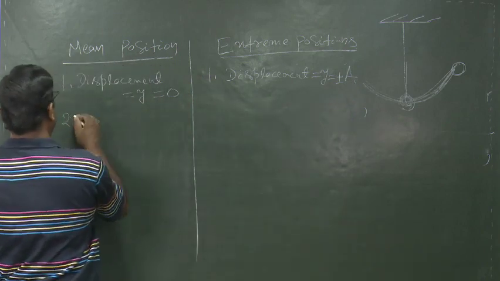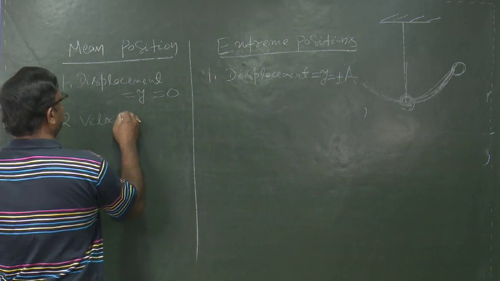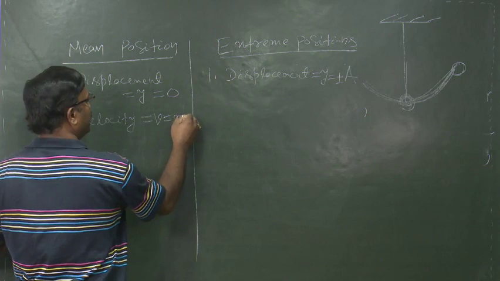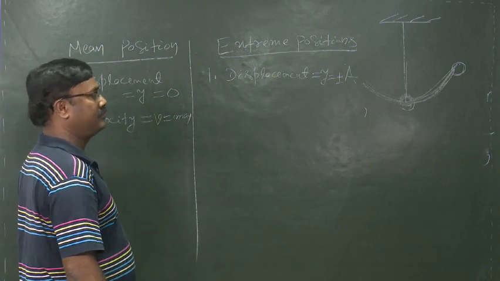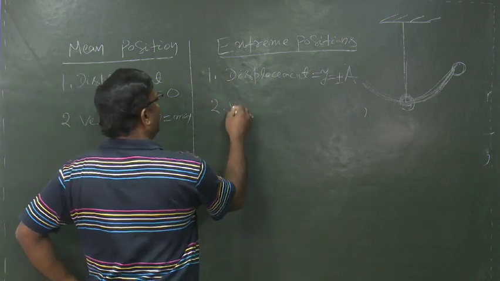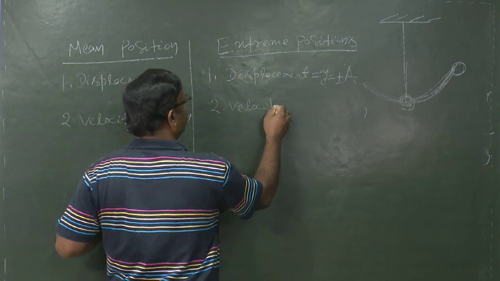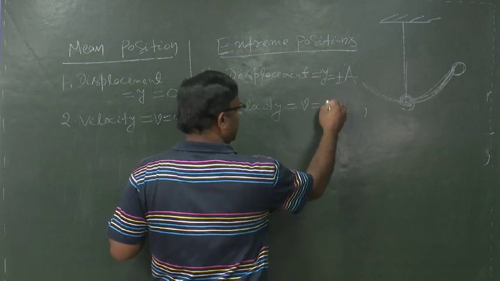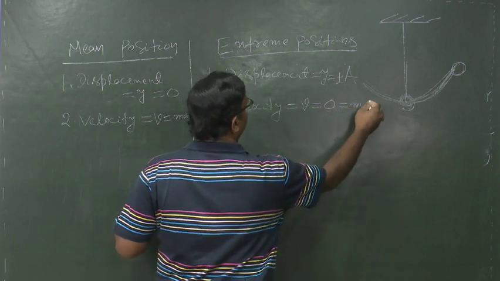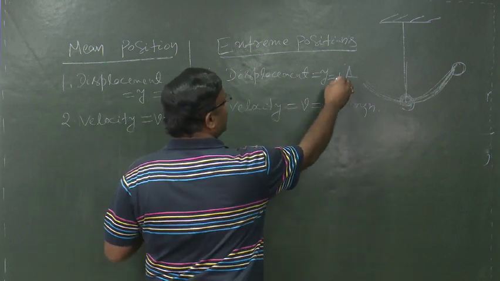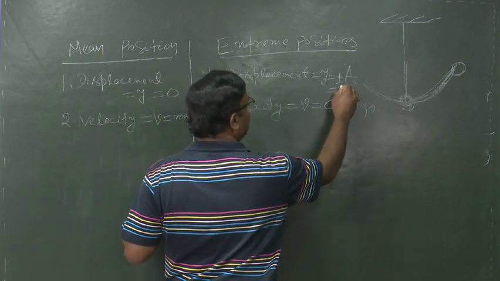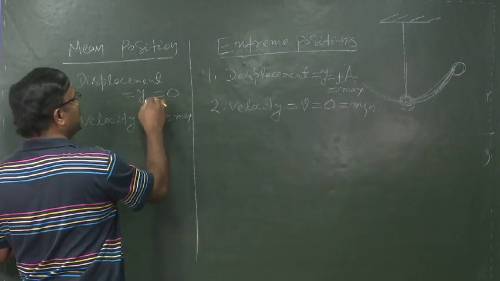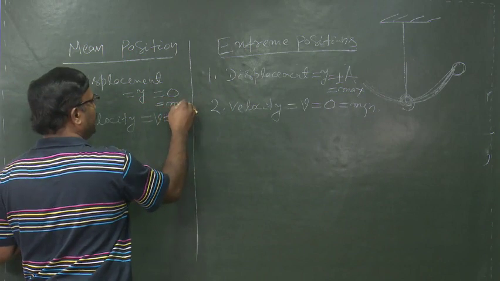Number 2, velocity at a mean position is maximum, whereas velocity v at the extreme positions is 0, that is minimum. But the displacement y at the extreme positions is plus minus a, that is maximum, and at the mean position the displacement y is 0, that is minimum.